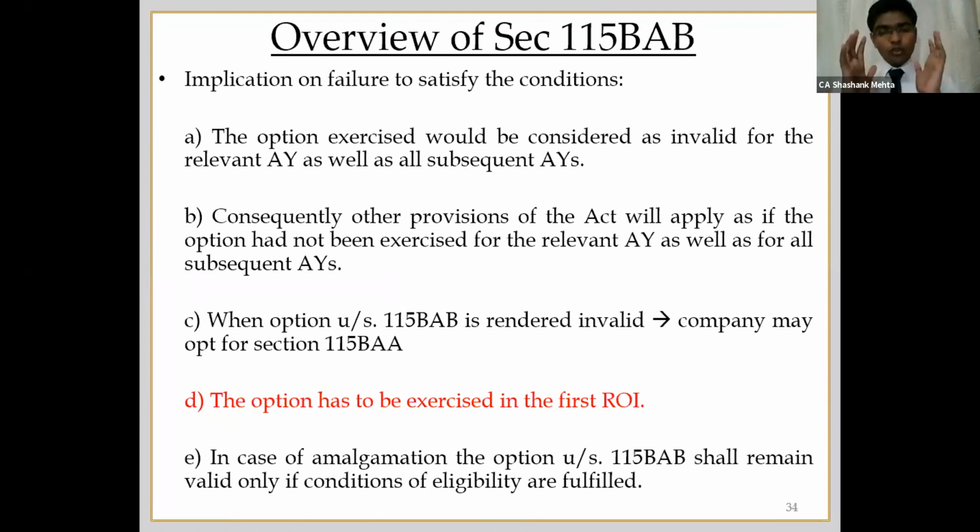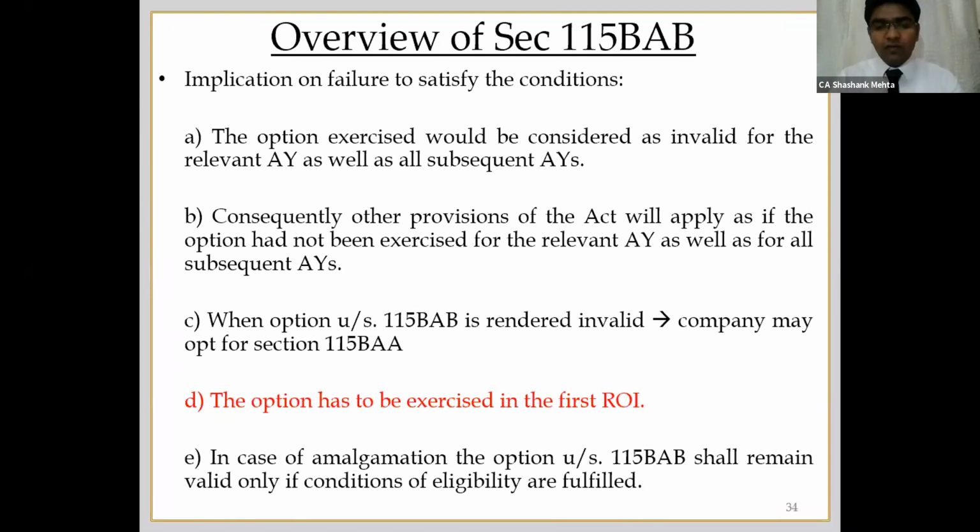The next point, very important: the option has to be exercised in the first return of income, a distinguishing factor with respect to 115BAA. In case of 115BAA, say I am an existing company and I want to opt for 115BAA. However, I have some brought forward losses, house property loss or eligible business losses. So I will plan that once these losses or credits are set off, only then I will go for 115BAA. That is allowed. If I want to opt after 5 years, I am allowed to do it.